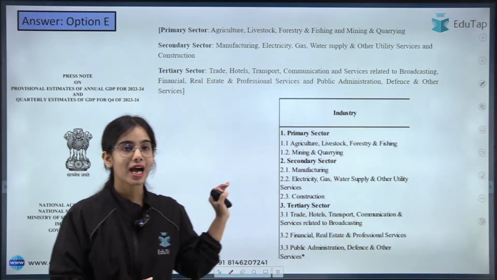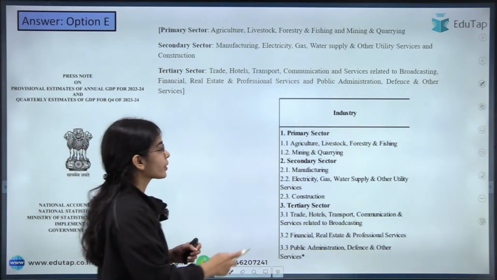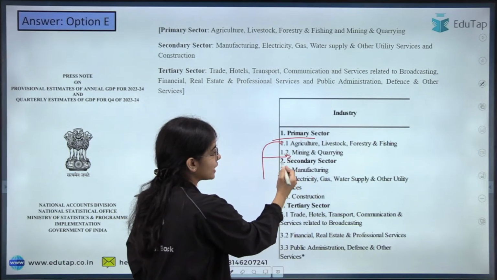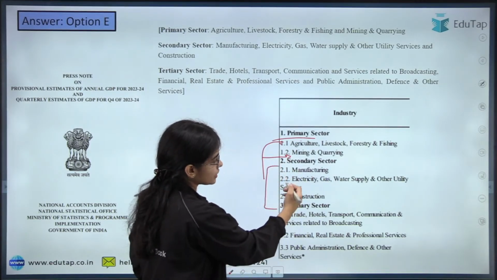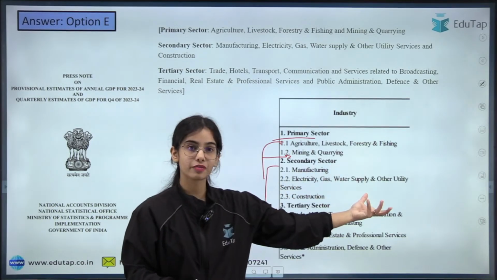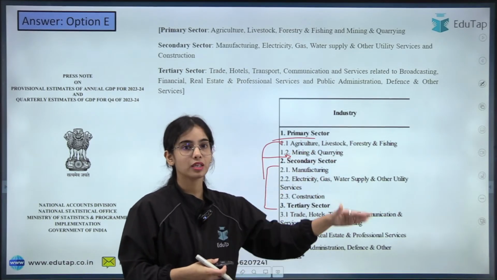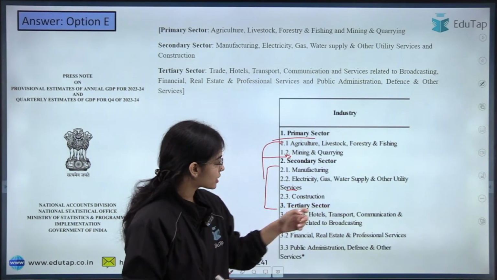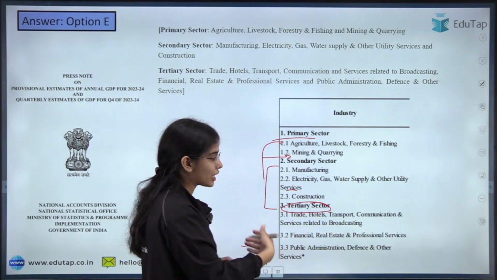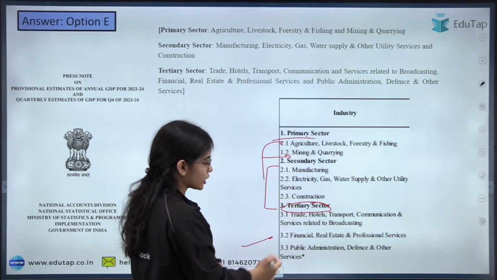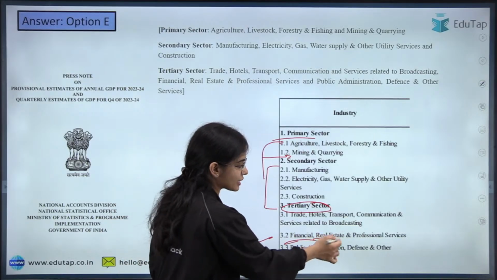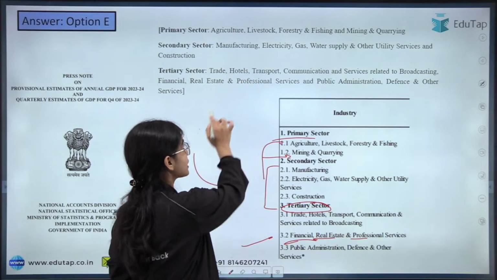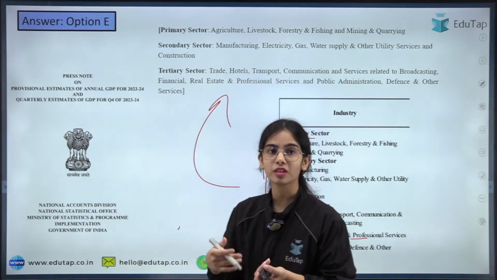So here you can see, as per the NSO, National Statistical Office, the primary sector is agriculture, livestock, forestry, fishing, mining and quarrying. The secondary sector is manufacturing, electricity, gas, water supply, and other utility services such as cable, wires and such. The tertiary or service sector is related to trade, hotels, transportation, communication services, financial, real estate, professional services, and public administration and such services. So I provided you the distinction so that you know which are included in which sector.